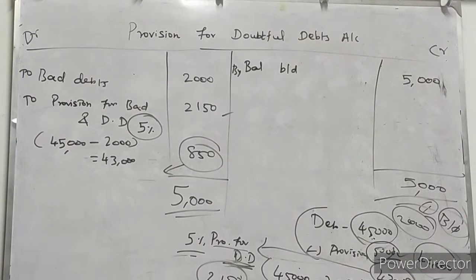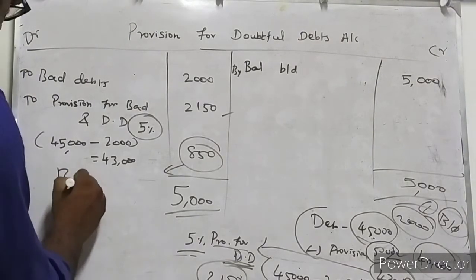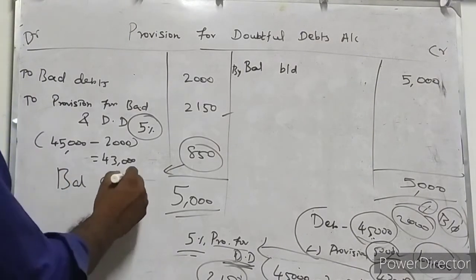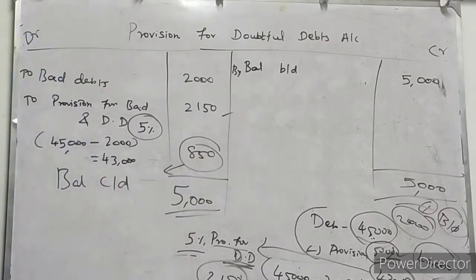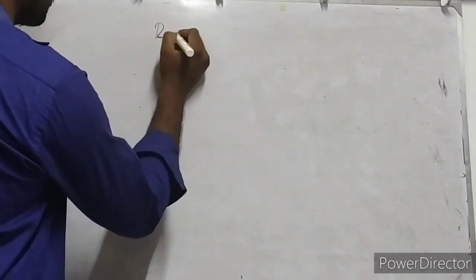Balance carried on. This amount should go to revaluation account credit side. Revaluation account credit side, 850 rupees. This is the balancing figure. And next account is revaluation account.